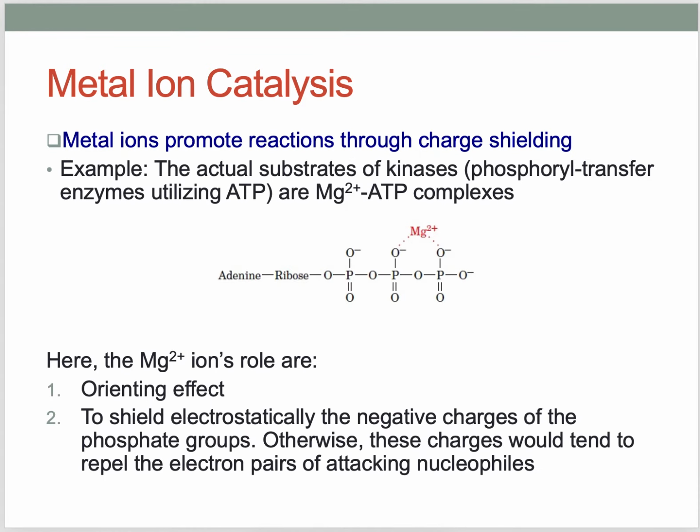And then metal ions promote reactions through charge shielding. This is another way by which metal ions do catalysis. So let's look at this example. This is the structure of ATP, adenosine triphosphate. This is a substrate for kinase reactions, where ATP supplies a phosphate group, right? As it has three phosphates, it can supply one phosphate and become ADP.